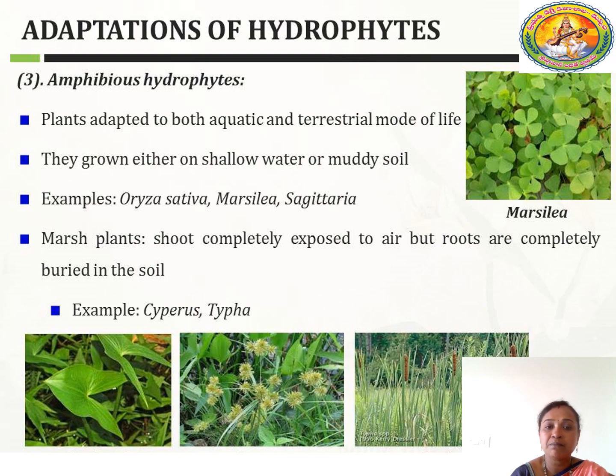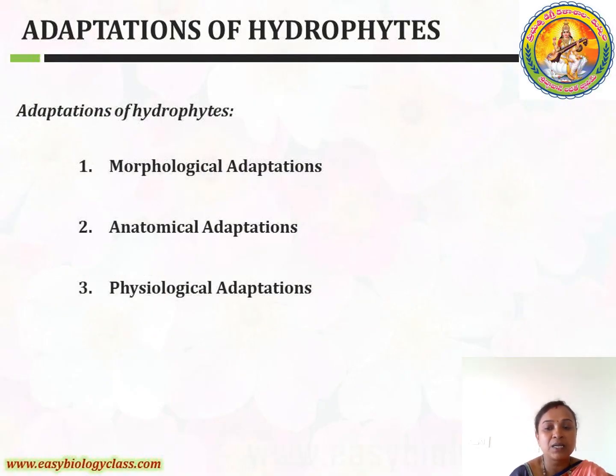The next plants are called marsh plants. That means the shoot is completely exposed to air, but the roots are completely buried in the soil. Such type of plants are known as marsh plants. Marsh plants means the shoot is exposed to air, whereas the root is buried in the soil. Example, Typha. In this case, you can see that the root is in the soil and the shoot is in the air.